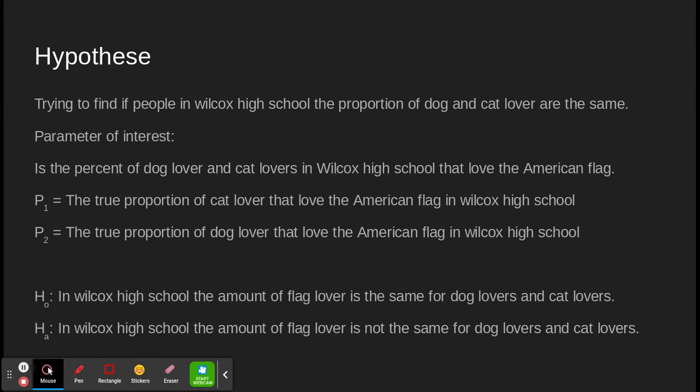And then the null hypothesis is obvious. It's that the proportion is the same for dog lovers and cat lovers in Wilcox High School. And then the alternative is that it's not the same.